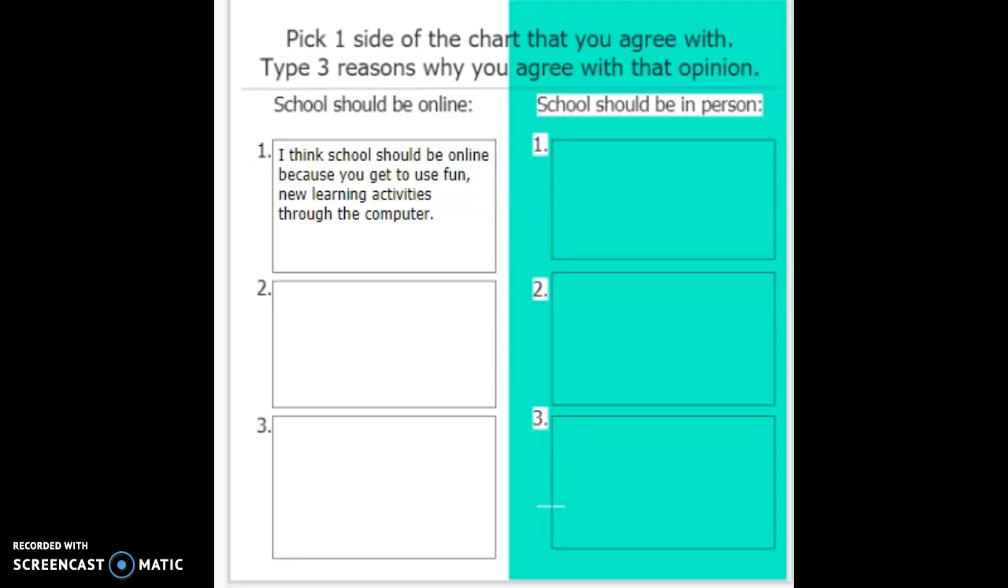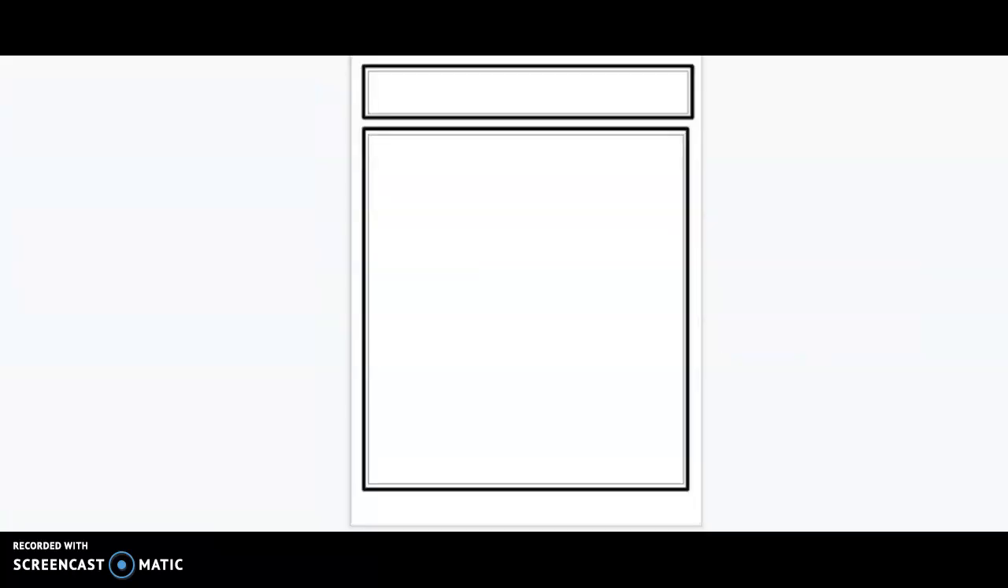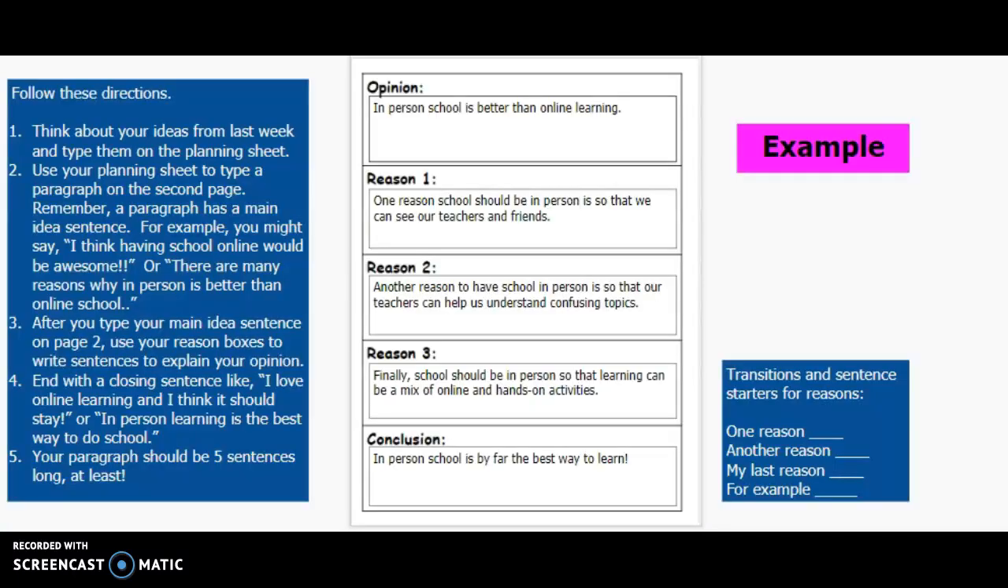So you need to think back to this graphic organizer that you use to organize your ideas, and you can use your reasons right from there. And then the next page is where you would actually write it. And I gave you 2 pages just in case. So let's look at my example.